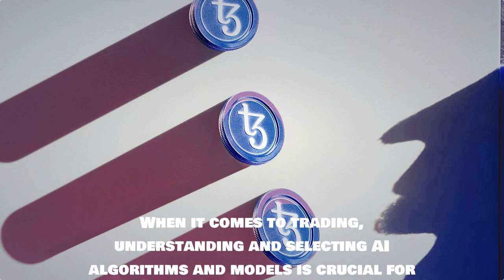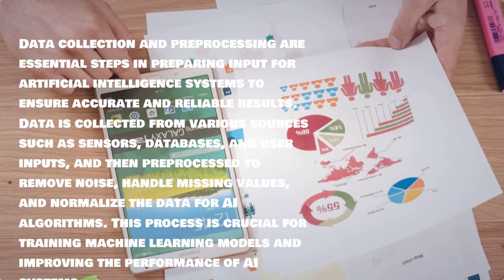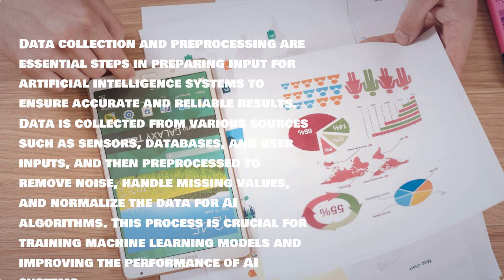It involves analyzing historical data, market trends, and complex patterns to make informed decisions. Data collection and pre-processing are essential steps in preparing input for artificial intelligence systems to ensure accurate and reliable results. Data is collected from various sources such as sensors, databases, and user inputs, and then pre-processed to remove noise, handle missing values, and normalize the data for AI algorithms. This process is crucial for training machine learning models and improving the performance of AI systems.